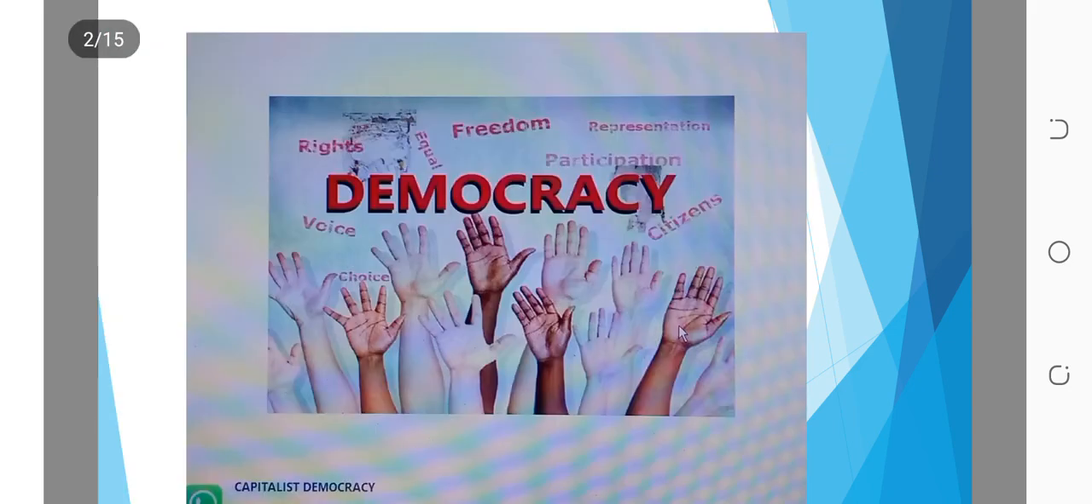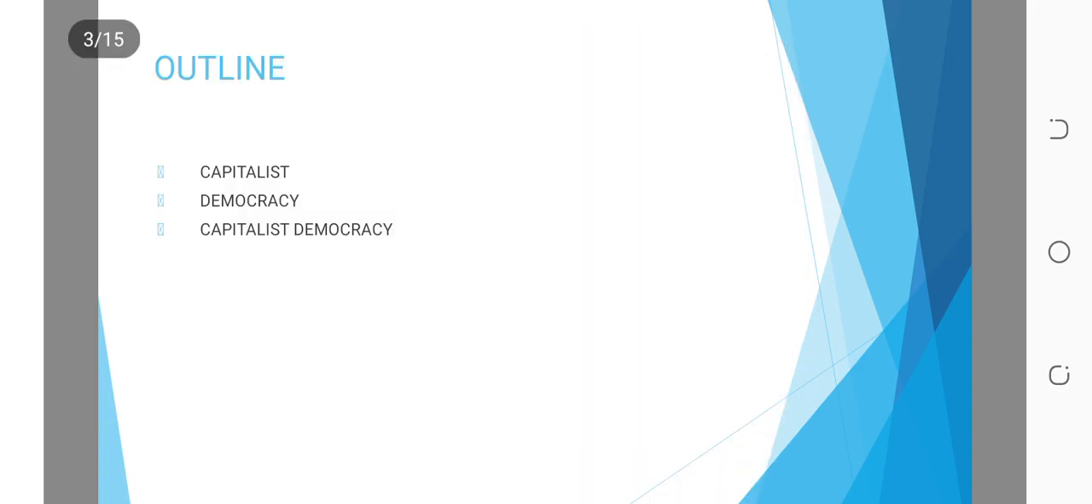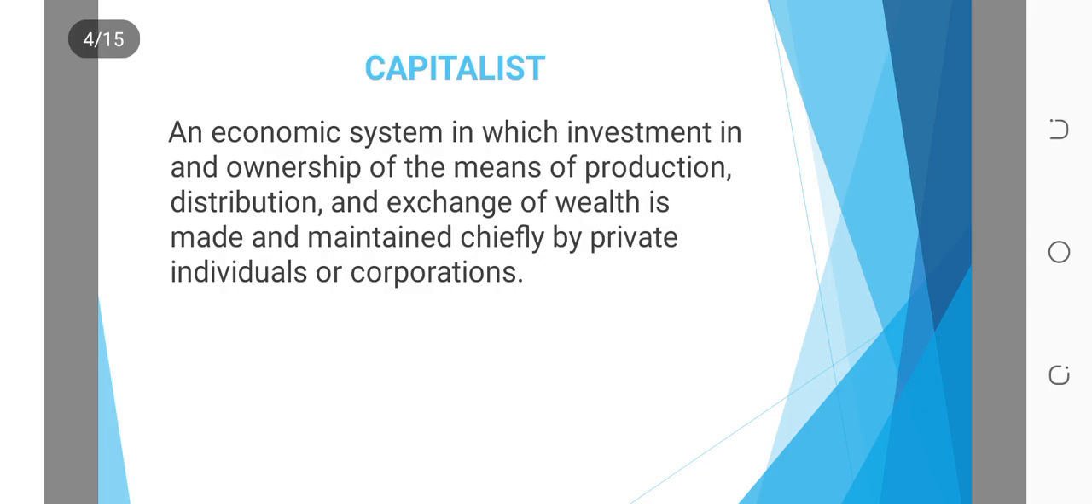So today we are going to look at capitalist democracy and democracy itself. Here is the outline. First one, capitalist. The second one is democracy, and the third one is capitalist democracy. So let us go further so that we can explain them one after the other.